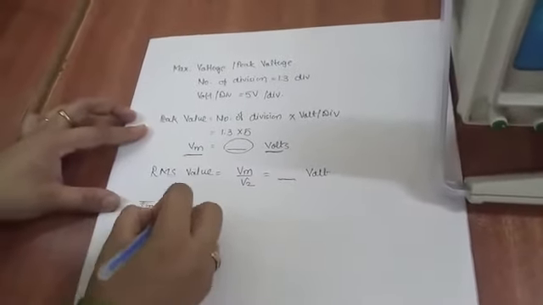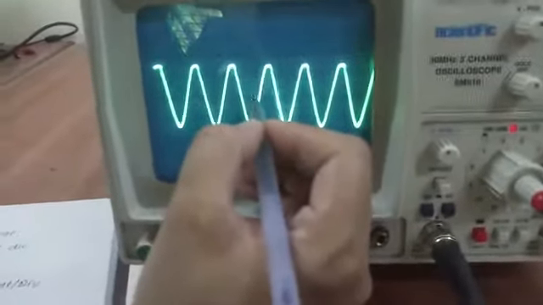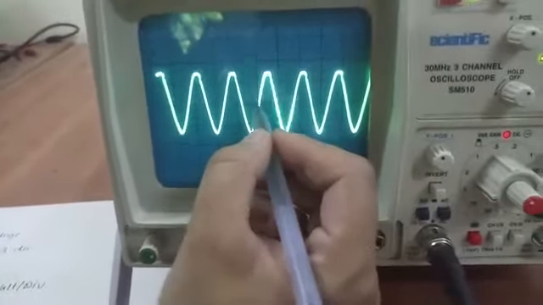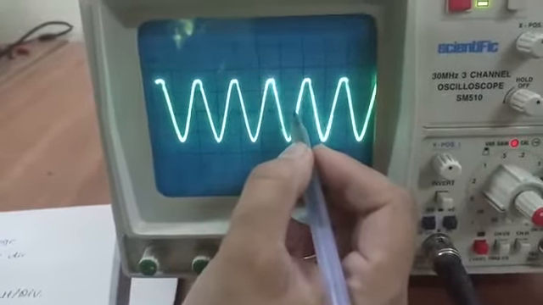Then what is the time period? As I said, time period is equal to the time taken to complete one cycle. See here, one cycle starts from 0 and completes here. One complete division is there, and about that 0.4 is there.